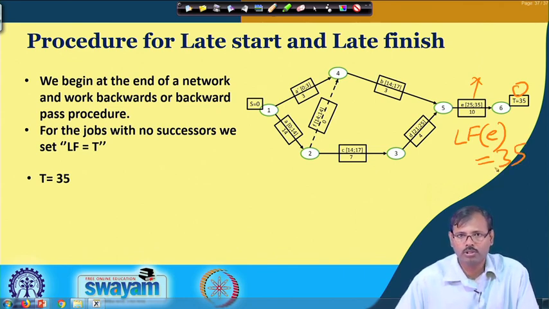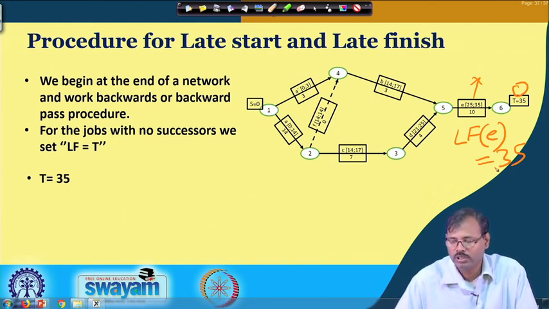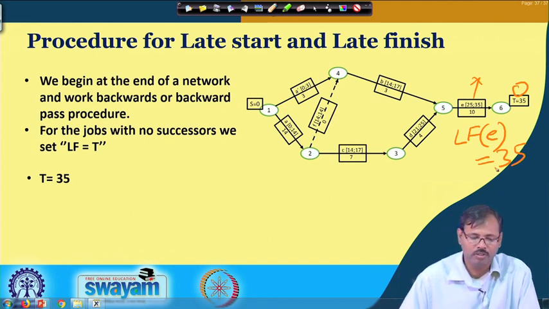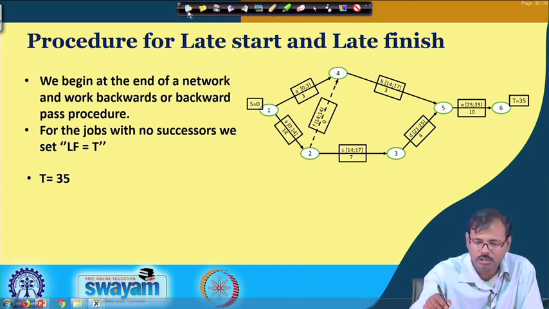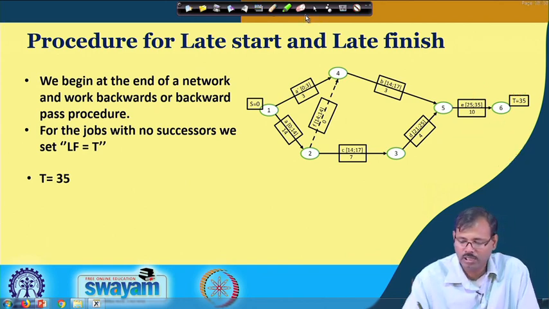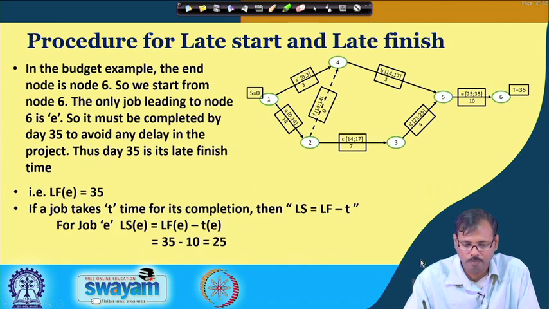So, you understood that we have to start from the final point, and the last activity we are considering is E, which must be completed at the time of 35. So, T equal to 35 is considered for the last activity.